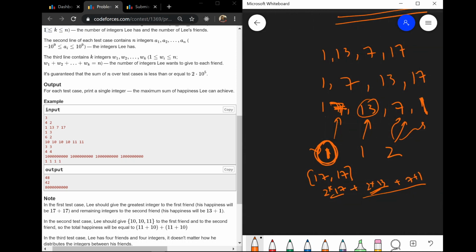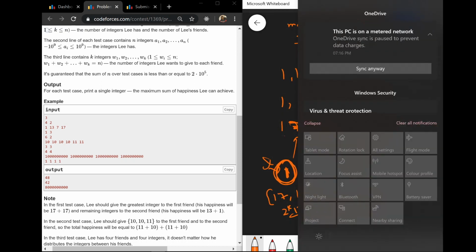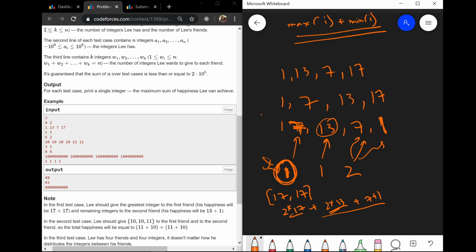So for 1, we have to handle that the friend who has to be given only 1 should get the maximum.